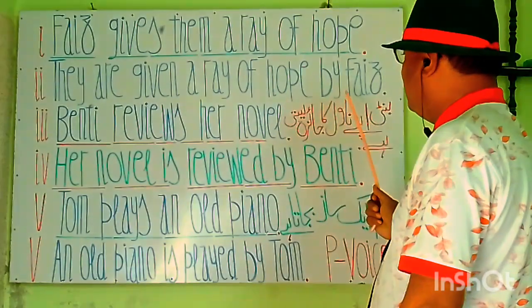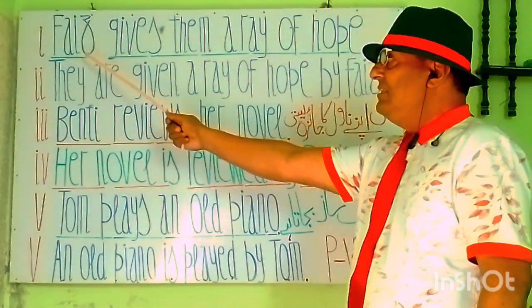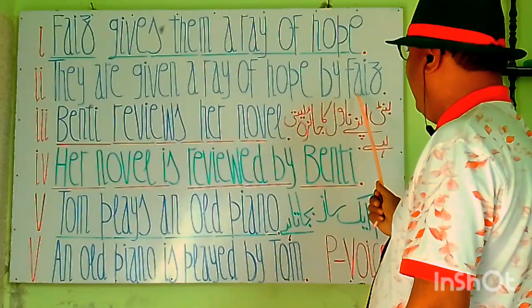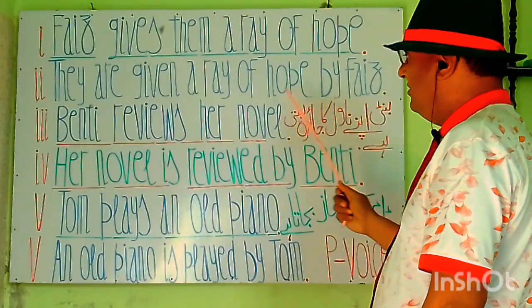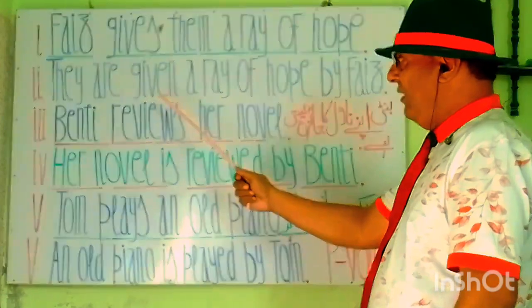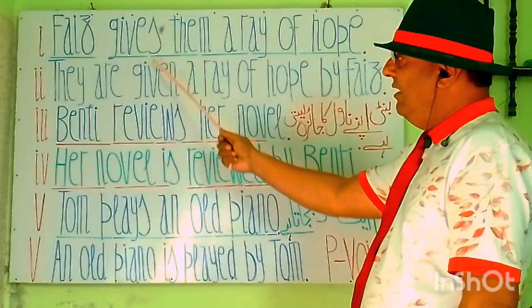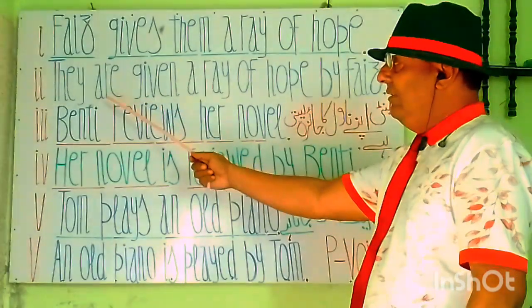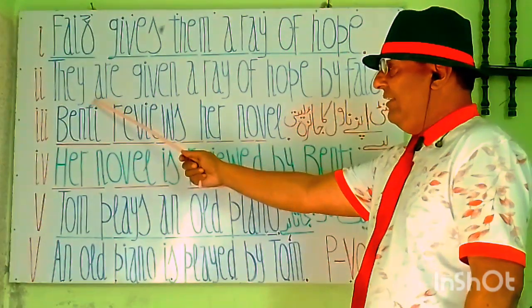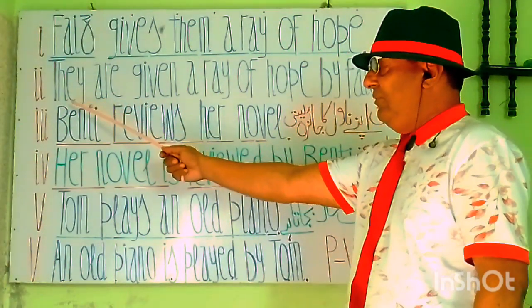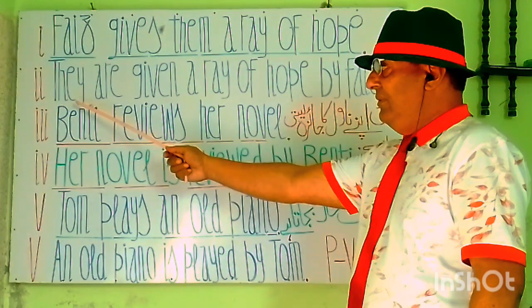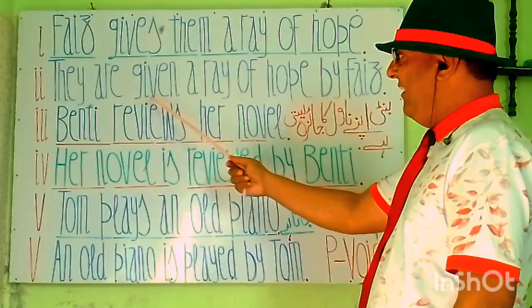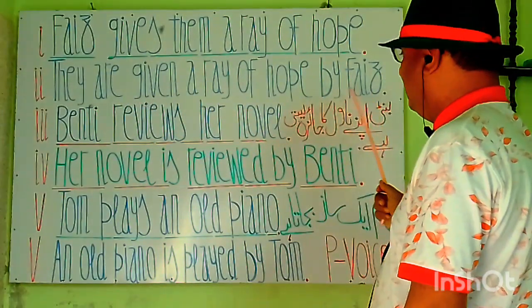You see my students, Faiz is the subject. Now in passive it's here as an object. And the third form of verb is given. By rules we have to write the third form of verb, and by rules we have to write is a mark after this subject in passive. So subject is plural they, so we will write are here. They are given a ray of hope by Faiz.